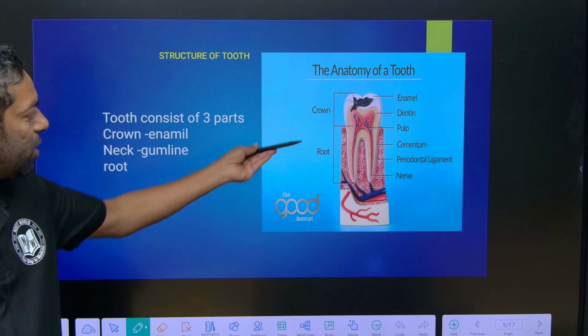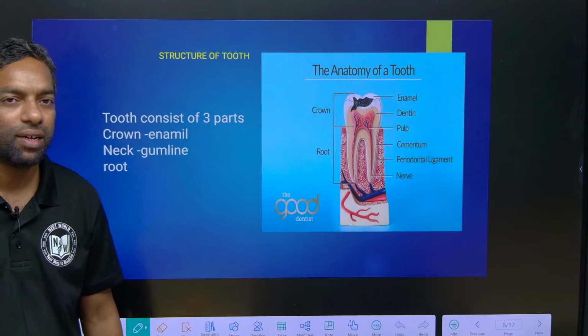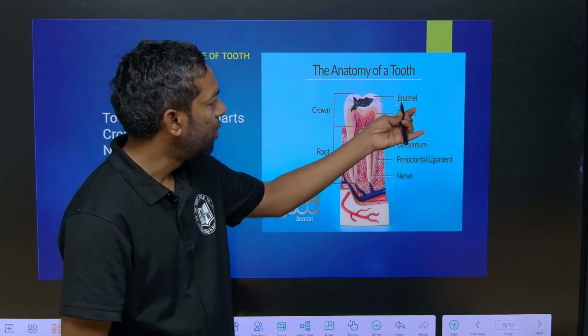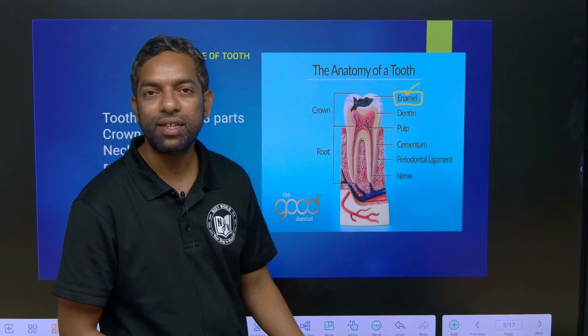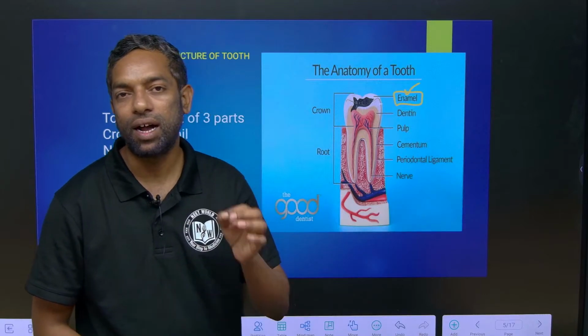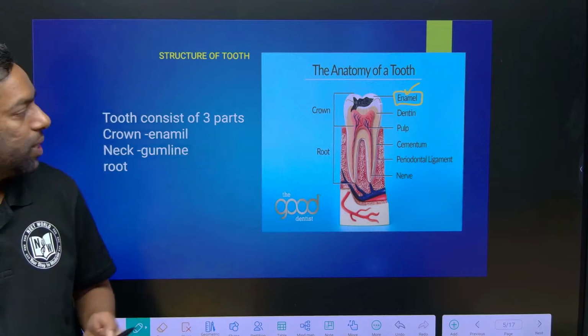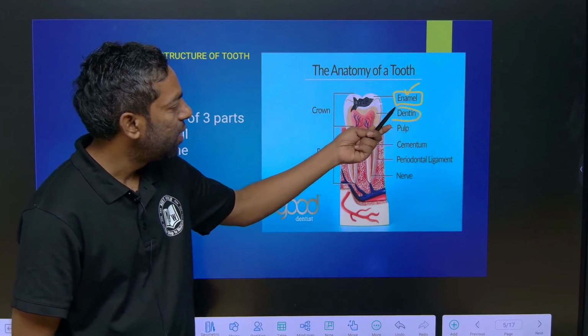Just look into this. This is the tooth. The hardest part is the teeth cover, guys. This is the teeth cover, which we call enamel. Enamel is the teeth cover. This is the hardest part in your body. So, below the enamel there is dentin.